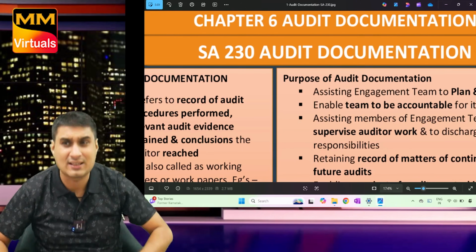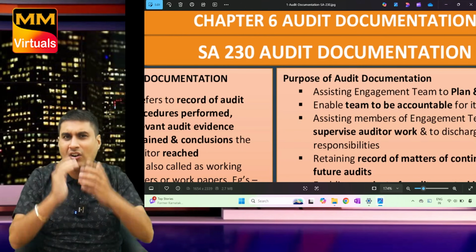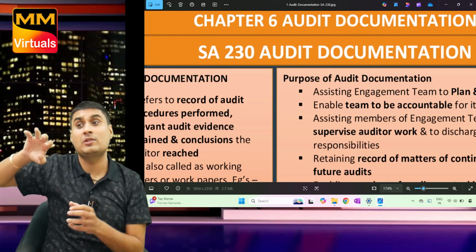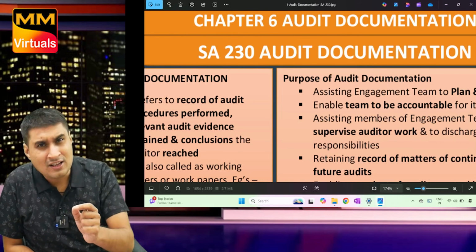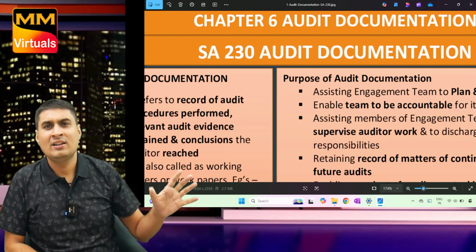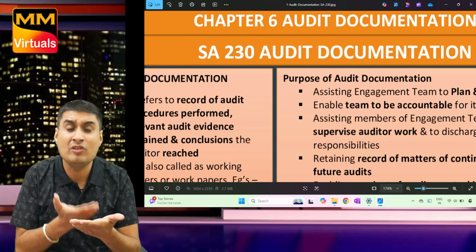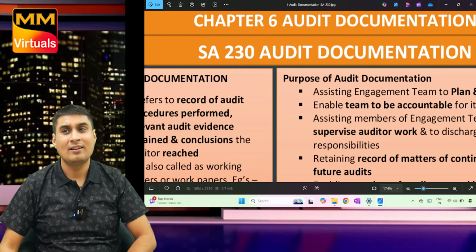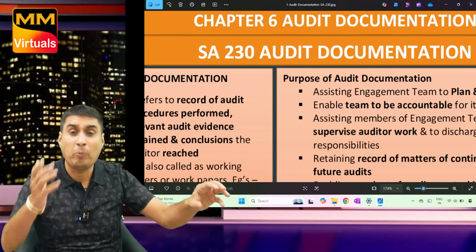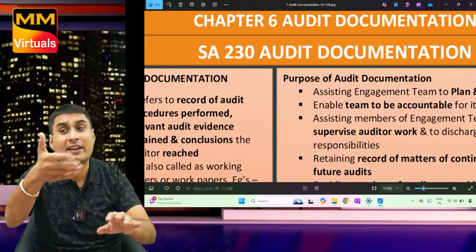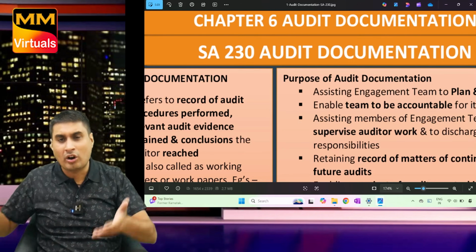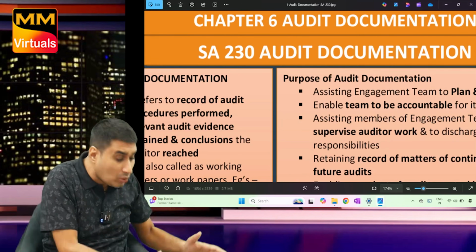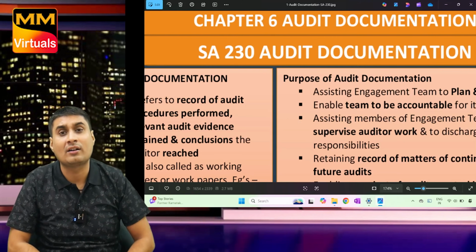Documentation is a must. I still remember in my first audit, I understood everything. I checked this, but I never wrote. And then someone scolded me like hell. They said, every time when I review your work, I will not be near you. Understand? Documentation means the opposite person should understand what work I have done. Every time you cannot remain with me while I am checking the work. My manager told me, today we are together because you don't know how to do audit.